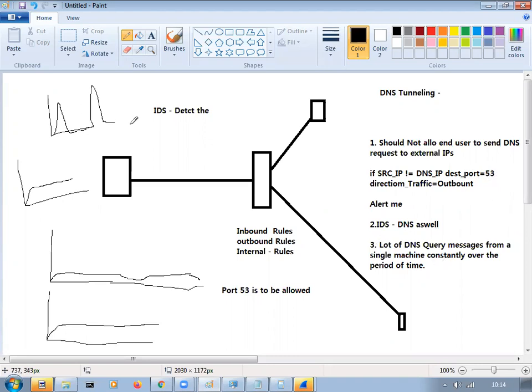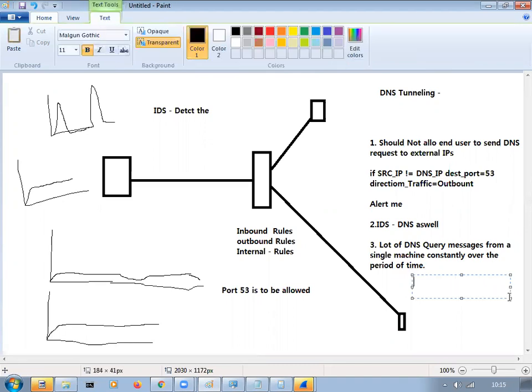So what you have to do is write it in a way that, for this particular thing, a lot of DNS queries, you can take a time window of 1 hour, or you can take it as 4 hours.